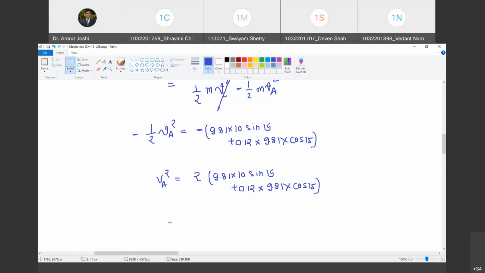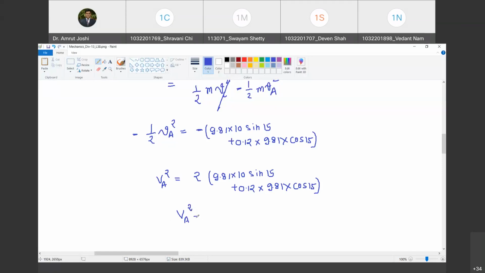So can you now estimate what is VA? You have to only consider the positive root of it because we already know its direction. So yes, sir. 2 into 9.81, 2 into bracket 9.81 into 10 sine 15 plus 0.12 into 9.81 into cos of 15. So how much did you get? I got VA square as 4.27.